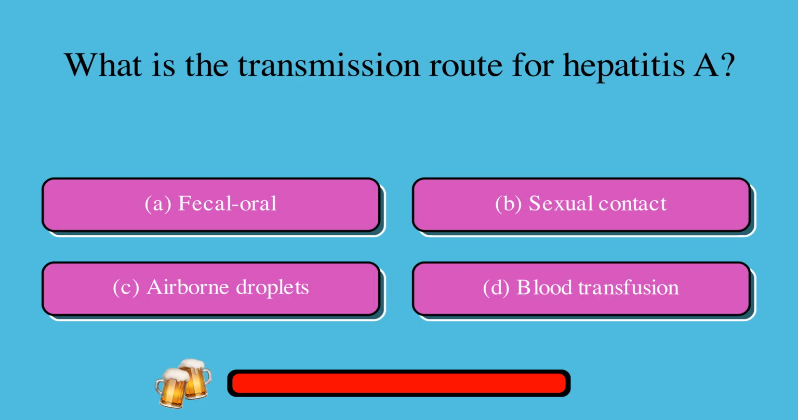What is the transmission route for hepatitis A? A. Fecal oral, or B. Sexual contact, or C. Airborne droplets, or D. Blood transfusion? The correct answer is A. Fecal oral.